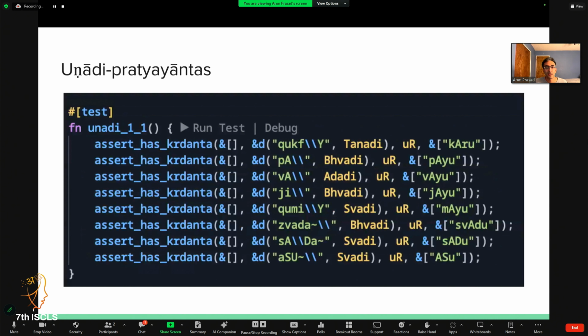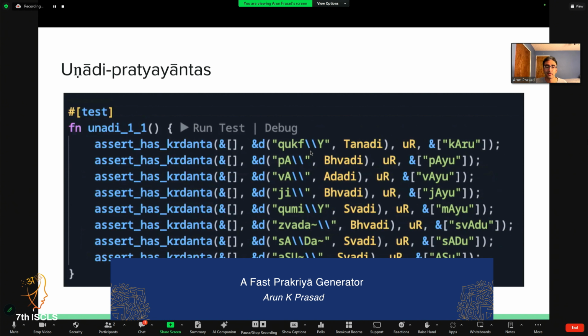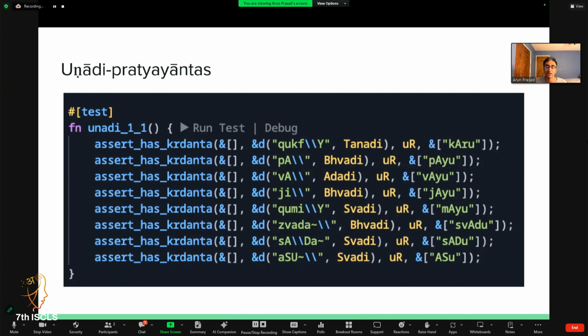Unadi pratyayas as well are supported, supporting about 500 rules from the Unadipatha right now, with more coming soon. And I'll pause here very quickly to note that the dhatus are encoded in SLP1 transliteration. I have no strong opinion between SLP1 or WX. I just chose one that I was familiar with, and I wanted something very condensed where one byte represented one phoneme, which is just easier to work with.